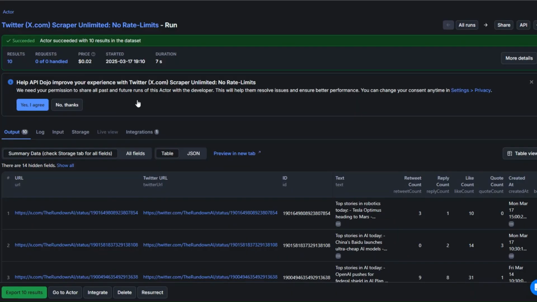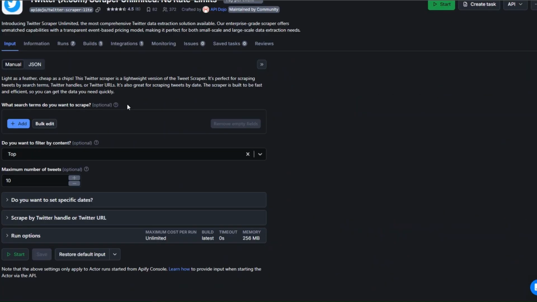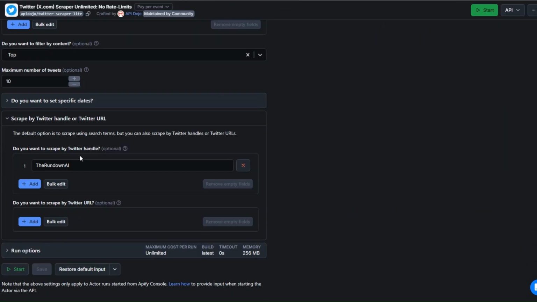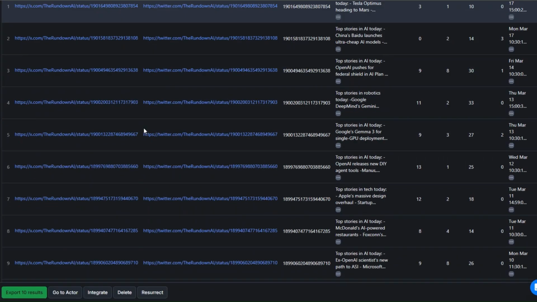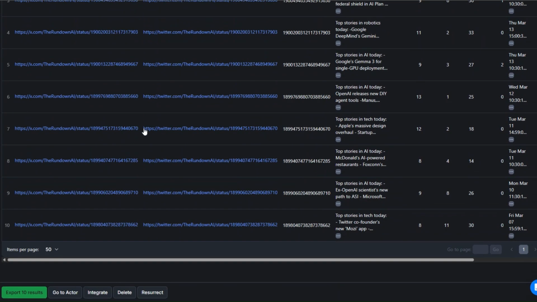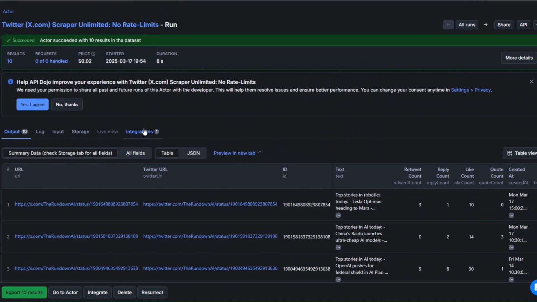I'm going to go back to our tool. Here you can choose to scrape the tweets either by search term or by a Twitter handle or Twitter URL right here. I'm going to scrape tweets from the rundown AI and generate our tweet from one of their tweets. Then to do that, I'll click on start to scrape the tweets. We're going to scrape a total of 10 tweets. You can see we scraped a total of 10 tweets from the rundown AI's page.